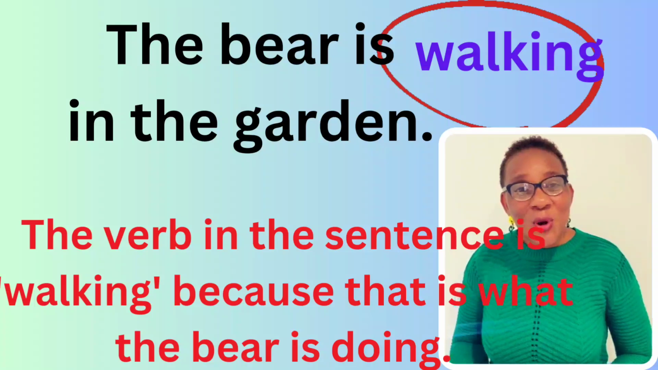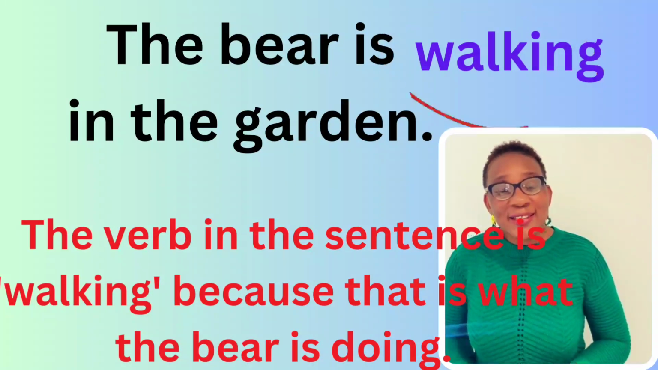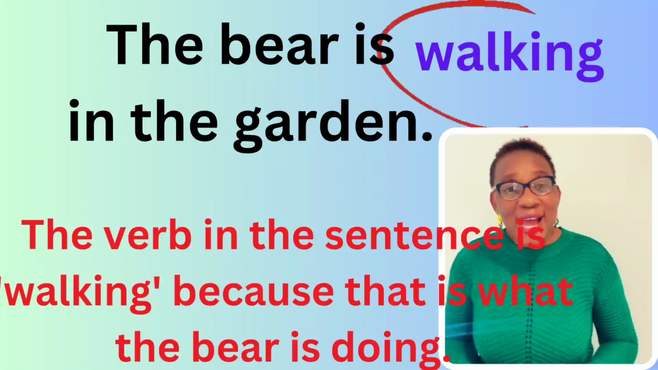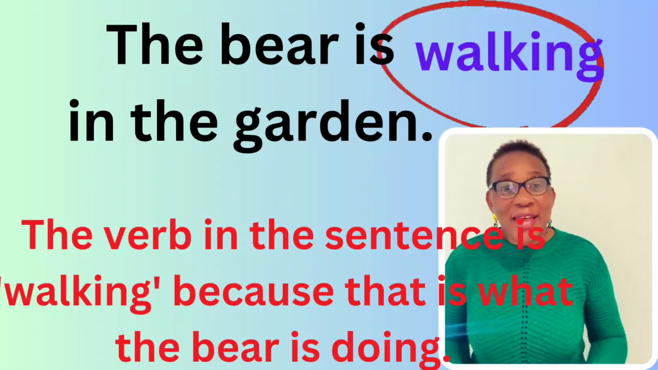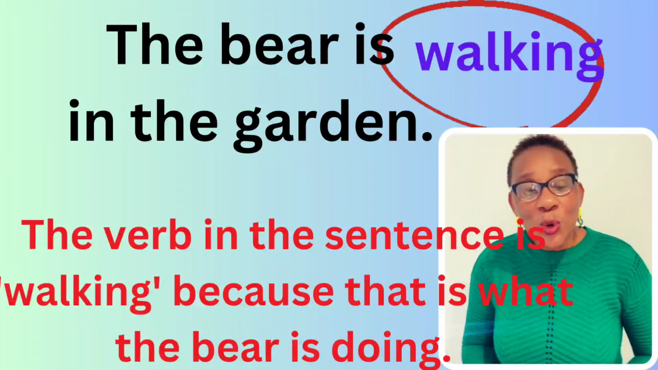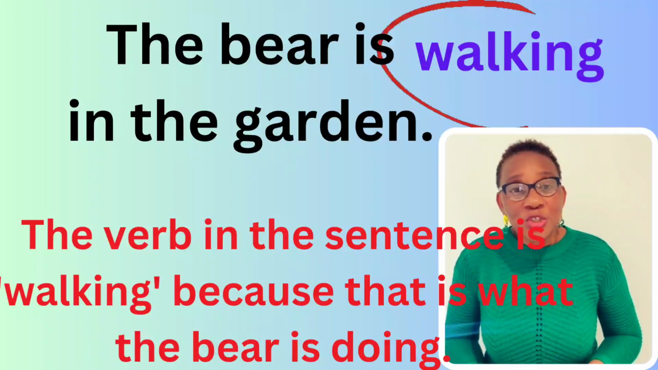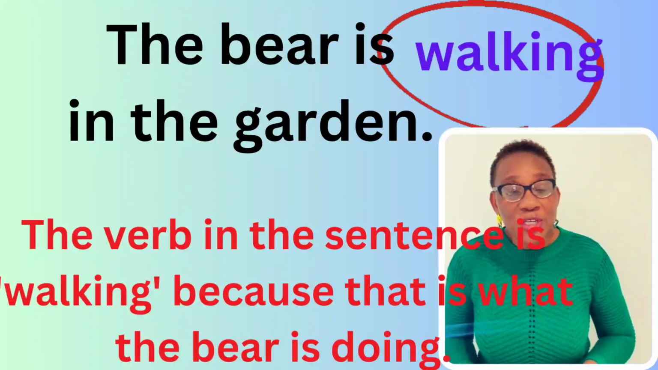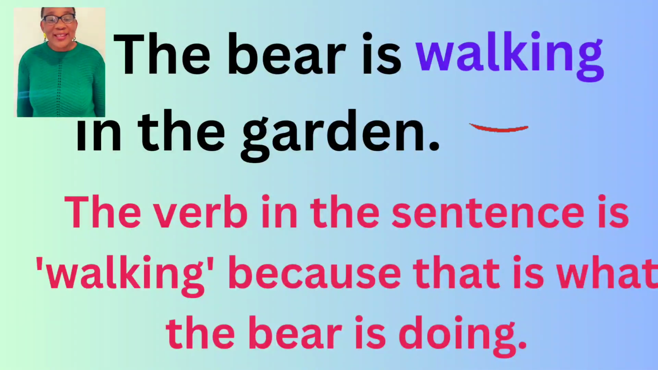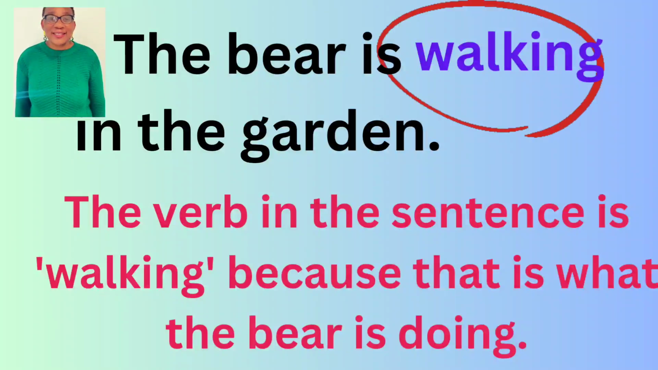The bear is walking in the garden. The verb in that sentence is walking. That is the action in the sentence. That is what the bear is doing. That is the doing word. Remember, we say that verbs are action words or doing words. So walking is the action in this sentence.